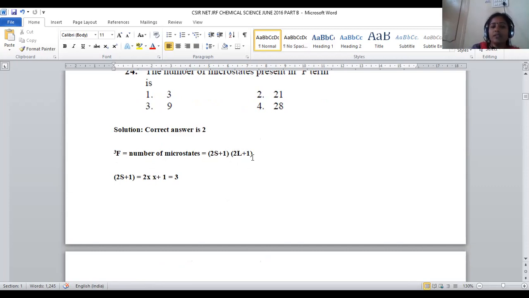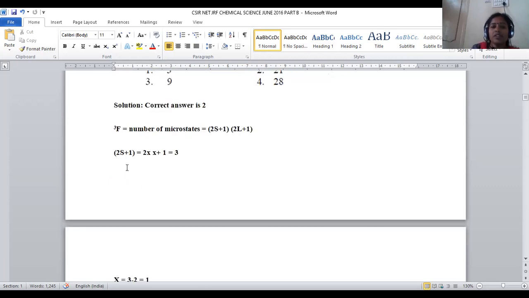This corresponds to spin, this corresponds to angular momentum. So what will be the 2S plus 1 here? The superscript value is already given to us, that is 3. This is the spin multiplicity, that is nothing but the 2S plus 1 value.